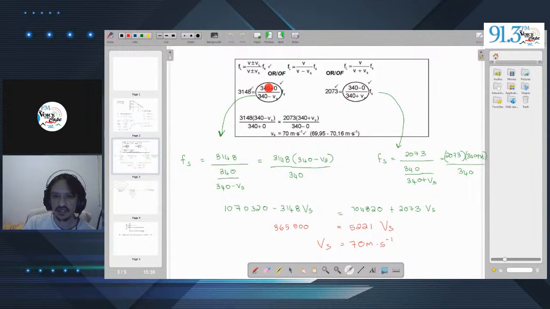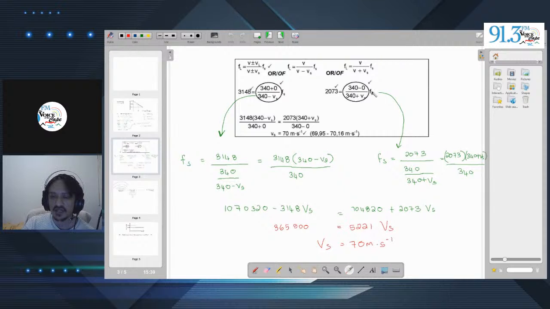Then, the other little trick that occurred here was that they wanted us to calculate the speed of the source. They didn't give us any relative values like the previous one with regards to the speed of the objects. We didn't know the speed of the source at all. They asked us to calculate that. And it's important to note that the frequency of the source remains the same, regardless of whether it's moving or not. It doesn't change the fact that the siren is still pushing out sound at the exact same frequency. It's just that the frequency may change relative to our position, but the actual frequency of the siren remains the same, right?